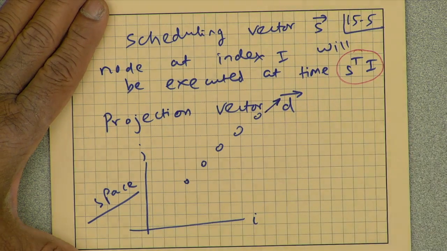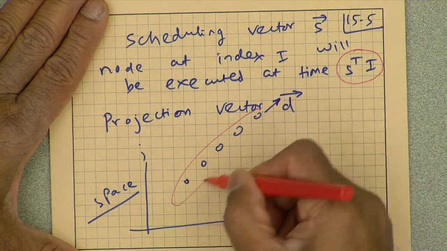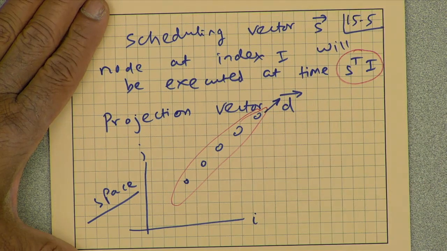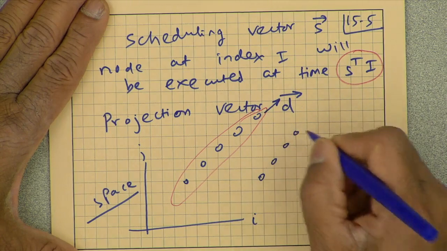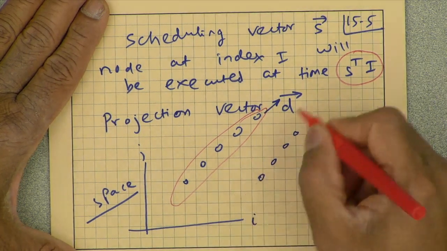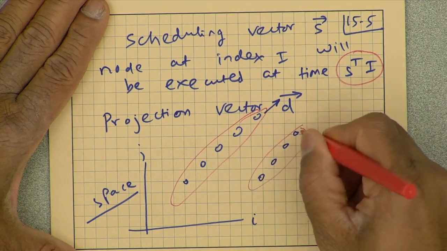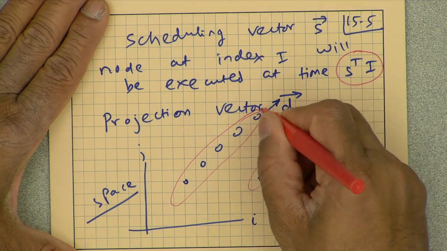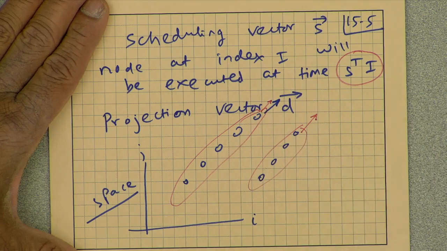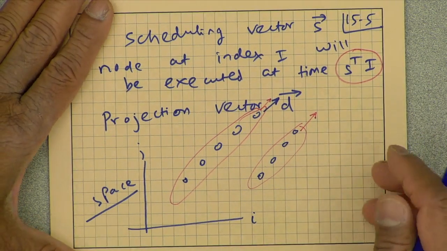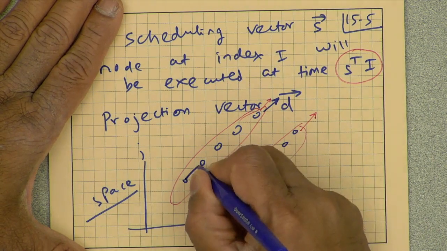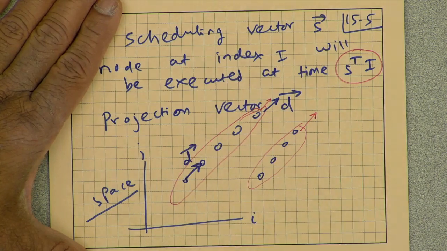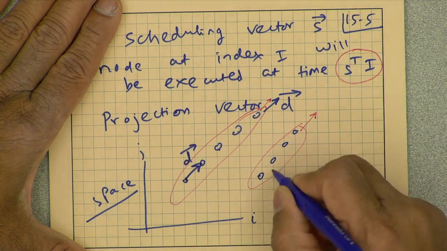That means I am projecting all these computations to the same processing element. If you see other nodes displaced by the same vector, these will also be mapped to the same processing element. Any time you see two nodes displaced by the projection vector D, from here to here is D, this is 2D, 3D, this is also D.